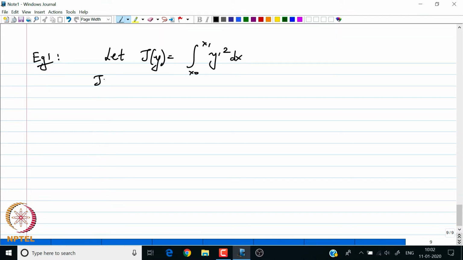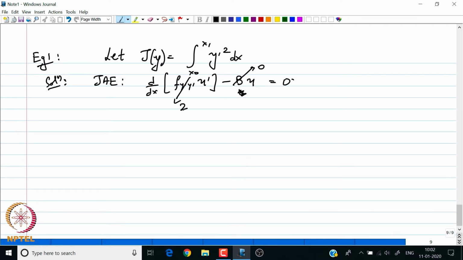So my Jacobi accessory equation in this case, recall that my accessory equation is as follows: d/dx of (f_y'y' u') minus b times u is equal to 0, where in this case my b will be 0, students can check this, and my f_y'y' will be 2, right. So from here I see that the equation reduces to the following, or the solution u of x is alpha plus beta x, a straight line, right.